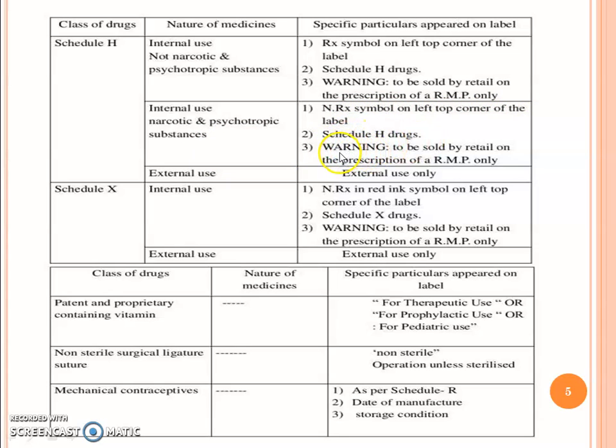Schedule H drug, warning: to be sold by retail on prescription of a registered medical practitioner only. For external use: external use only. Schedule X drug, internal use: NRx in red ink symbol on the left top corner of the label. Schedule X drug, warning: to be sold by retail on prescription of a registered medical practitioner only. For external use only.